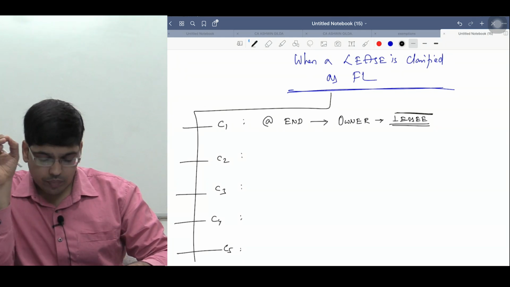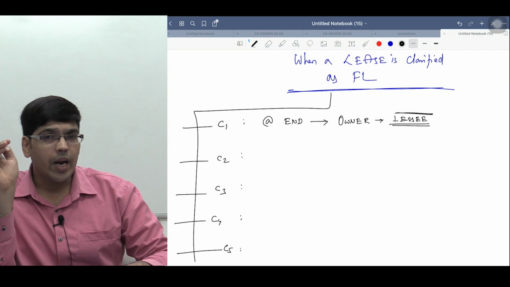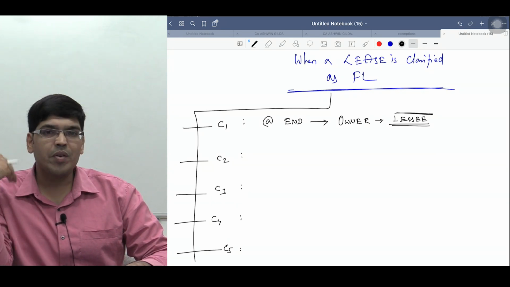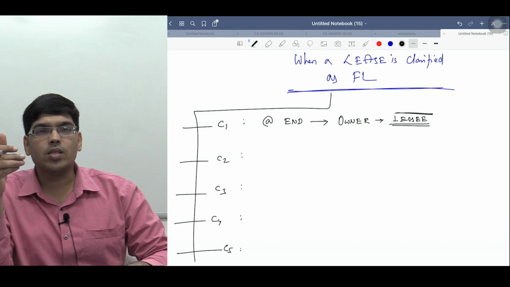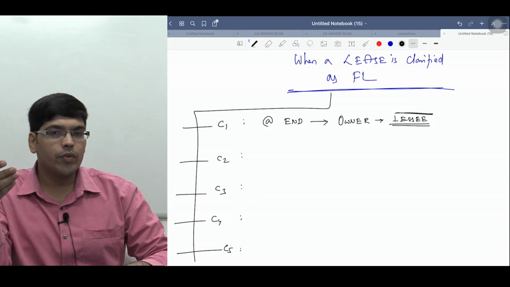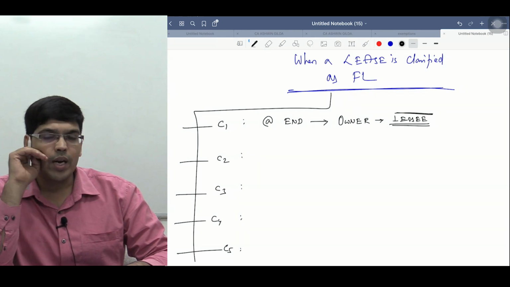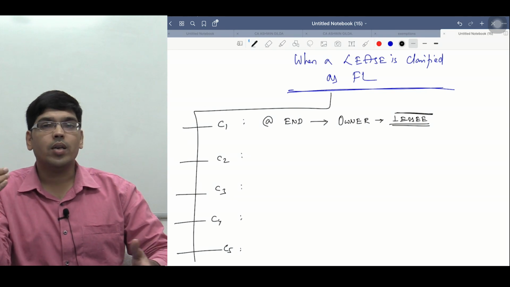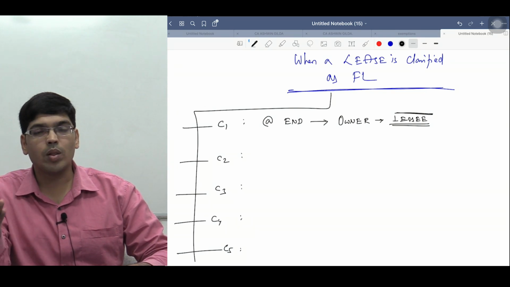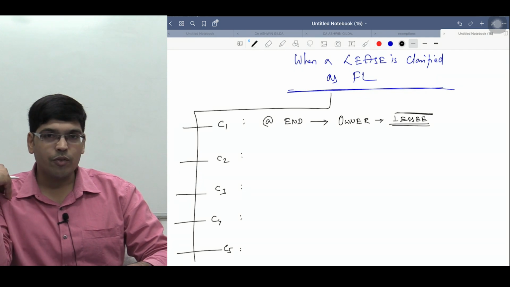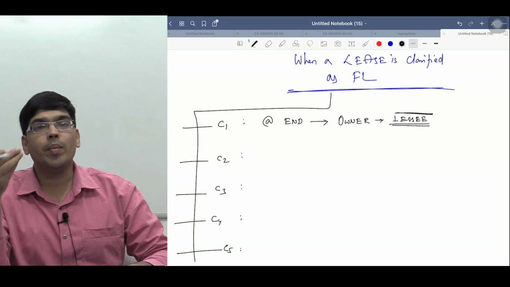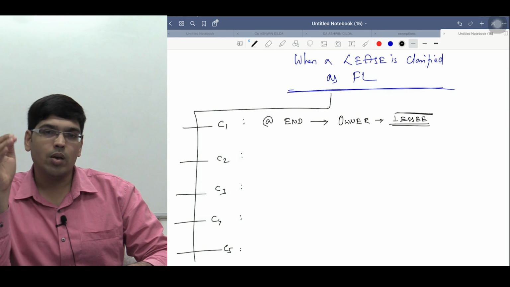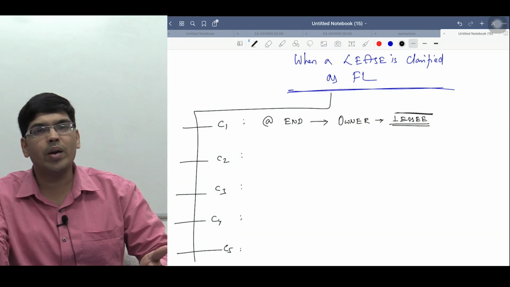Please try to understand. Suppose I am giving the asset to you and the contract is for a period of 5 years, and at the end of the 5th year you are supposed to buy the asset. Then it's an example of what lease? Finance lease. Indirectly, I am buying the asset for you, giving the asset to you, and you will be making lease payments to me. Indirectly, this is nothing but installment payment only.